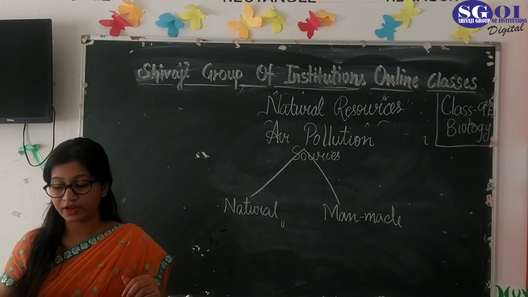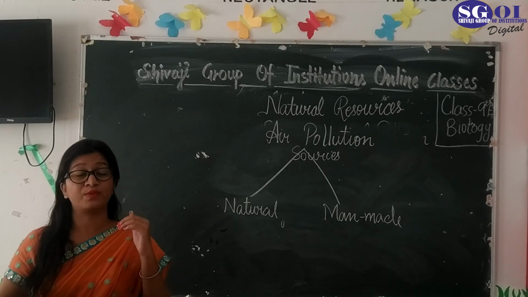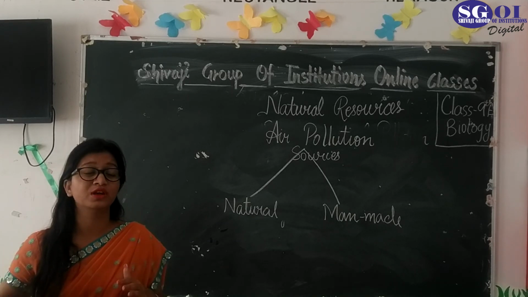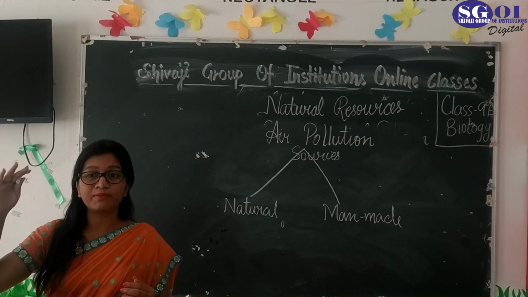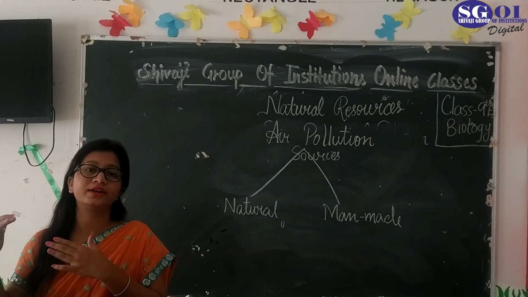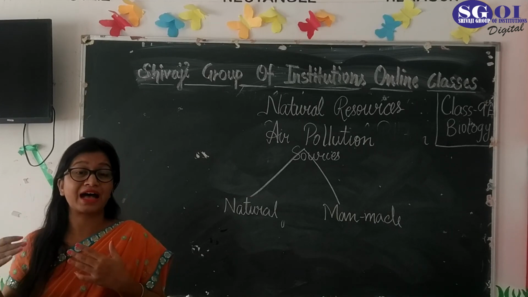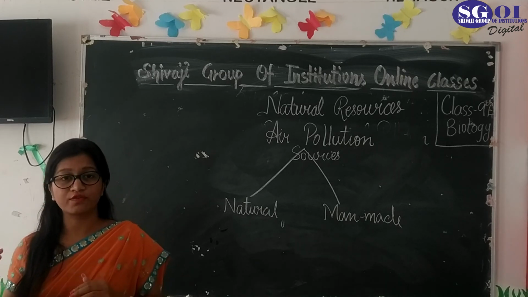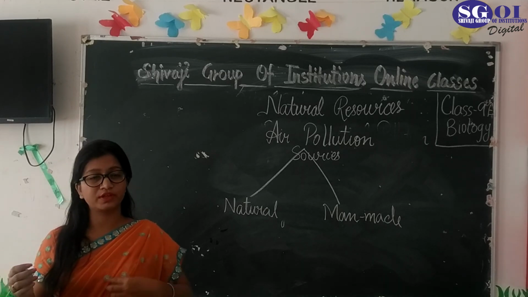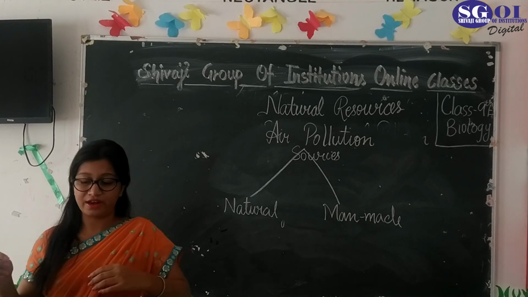It also affects buildings and monuments. The Taj Mahal is the greatest example of this, where the white marble is deteriorating day by day. Why? Because of acid rains, because of the effect of acids in the air. So these are some of the things which are harmful for the environment.